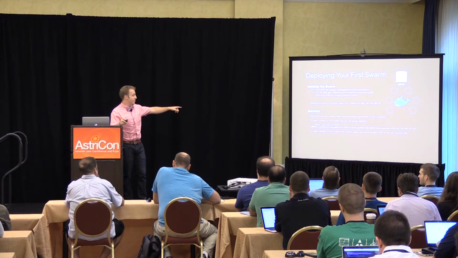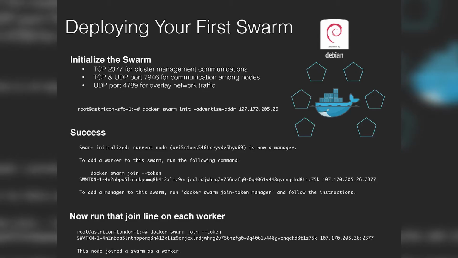What's great about Docker is they've done a really nice job of making this as simple and accessible as possible, and giving you fairly helpful notes along the way, right? This is a great output here. It tells you exactly what to run on your following nodes to join the swarm. Super nice, super helpful. You really just need to copy and paste that into the rest of the nodes to get them to join, right? So run that on each one, and that's all you have to do.